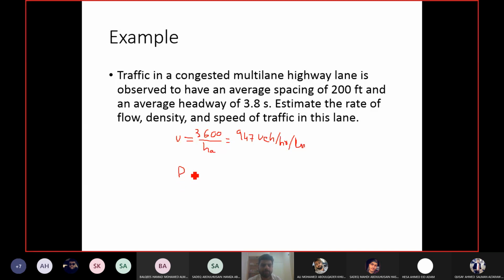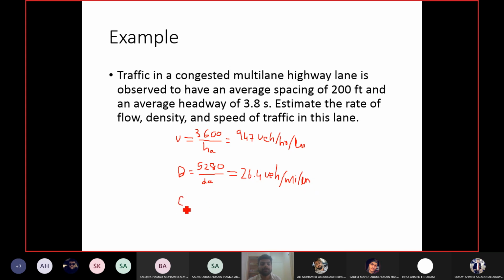Okay, so let us now calculate density here. So density equals 5280 upon spacing. How much? 26.4. Yeah, 26.4 vehicles per mile per lane, again, like I said earlier.